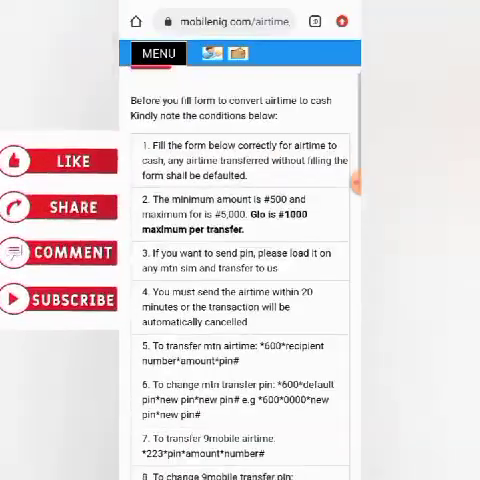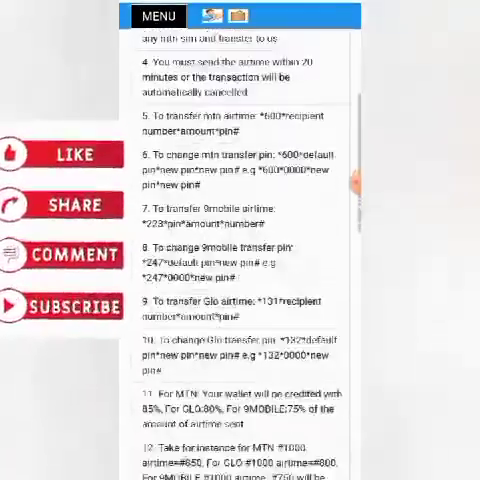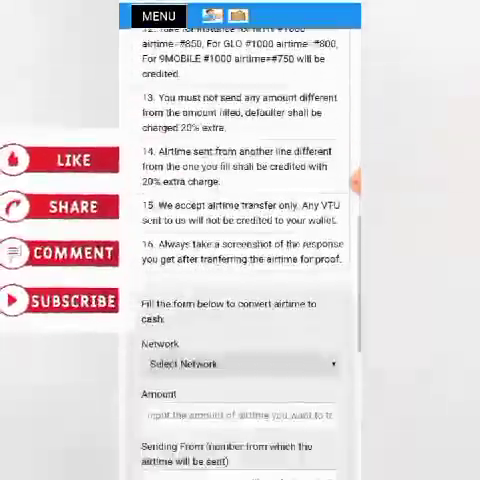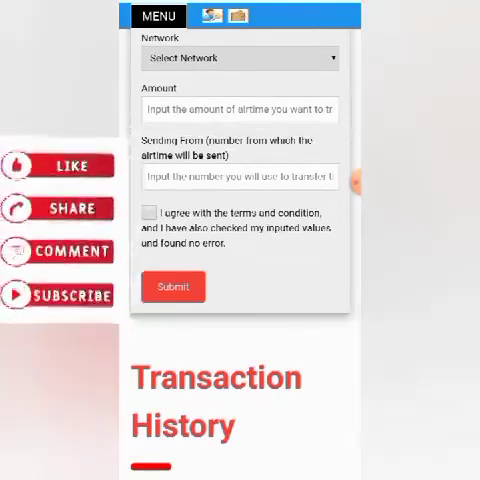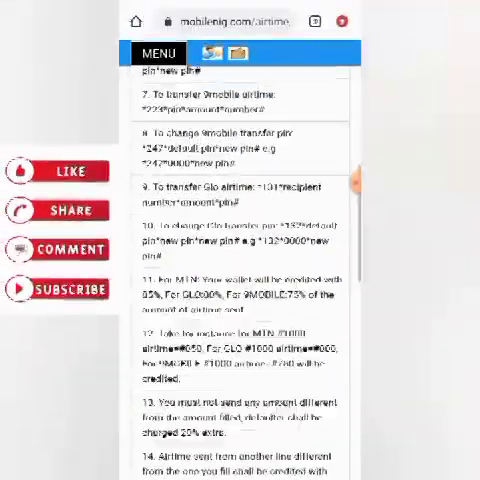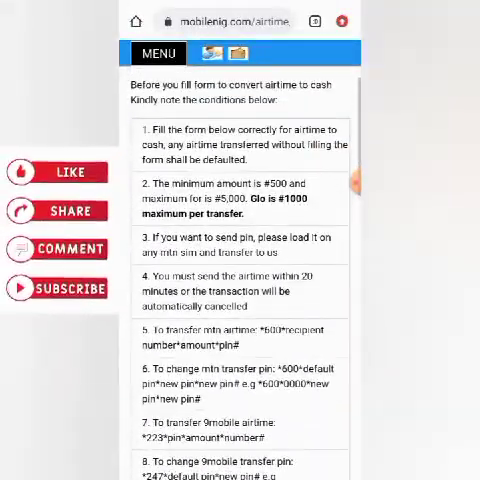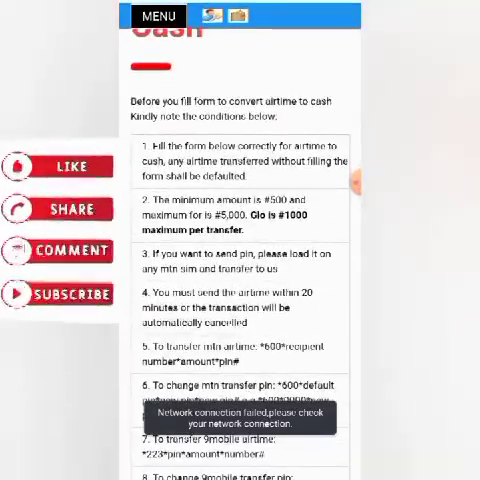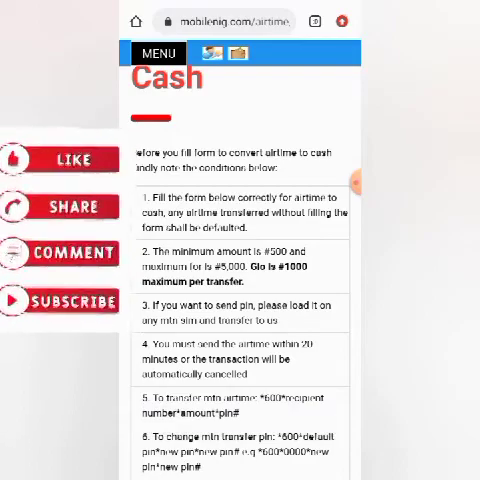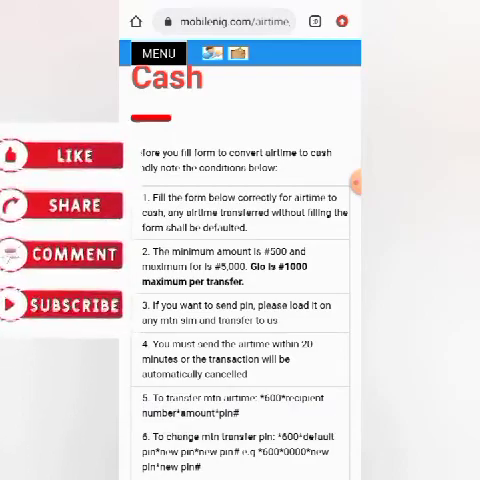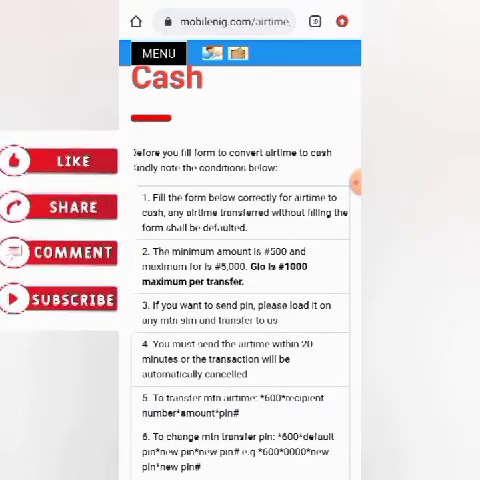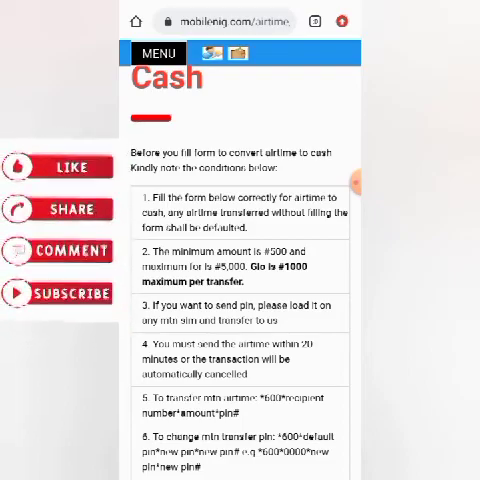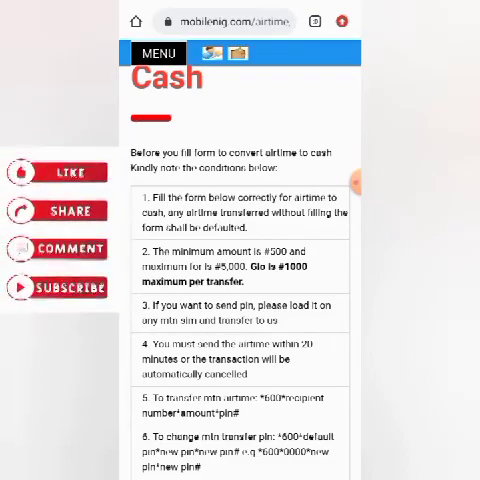Now you need to read all these things over here. You need to read them and understand. It's very simple. It's what I've been doing, and I've been converting my airtime to cash. You just have to follow the procedure. The first thing it says is to fill the form below correctly for airtime to cash. Any airtime transfer without filling the form shall be defaulted. That is the first instruction.